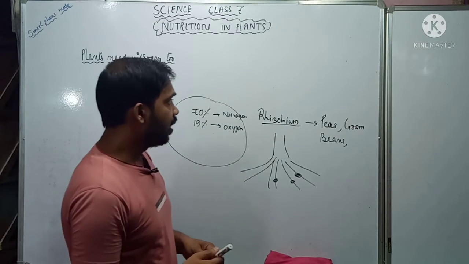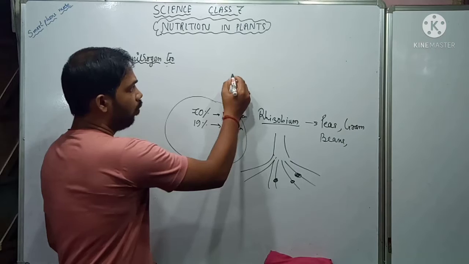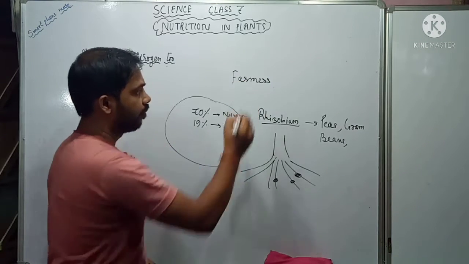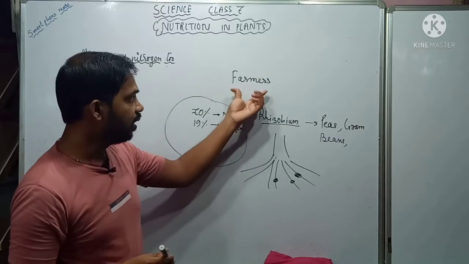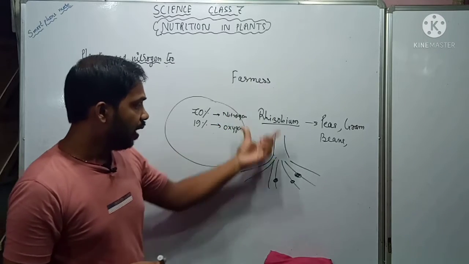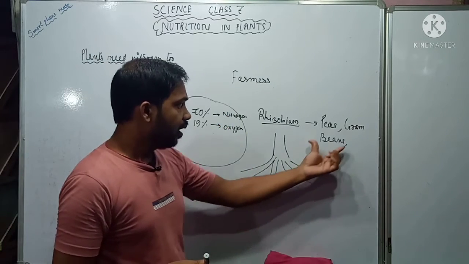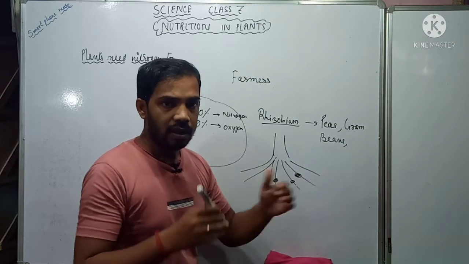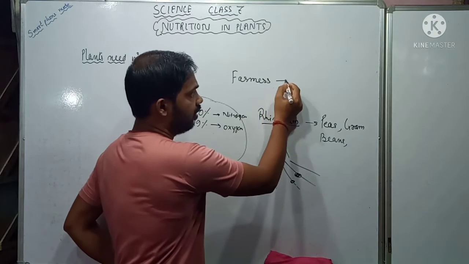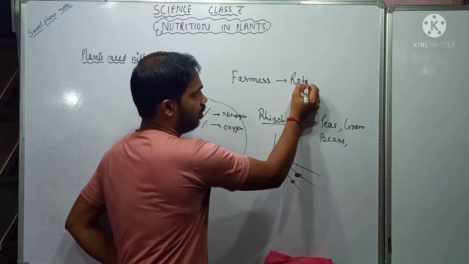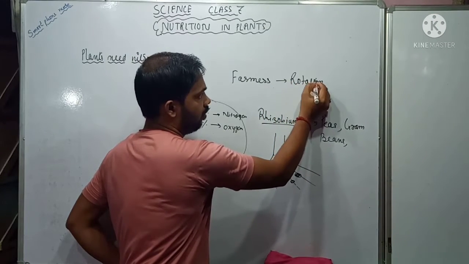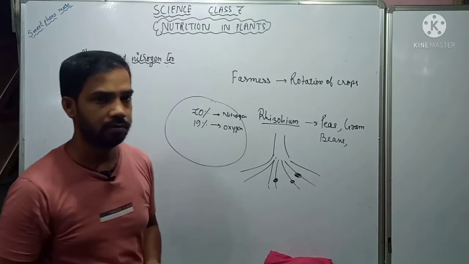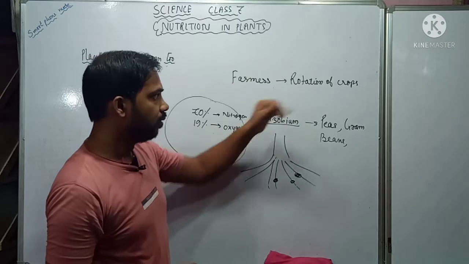So in this case, the farmers who produce crops know these things very well, that nitrogen is present in the roots of these plants only. So they do one trick, and that trick is known as rotation of crops. Now what happens?